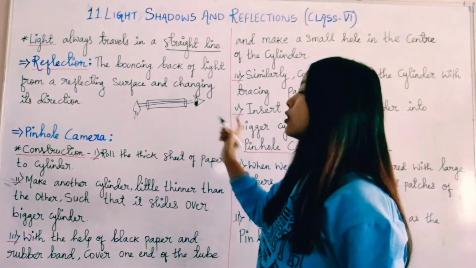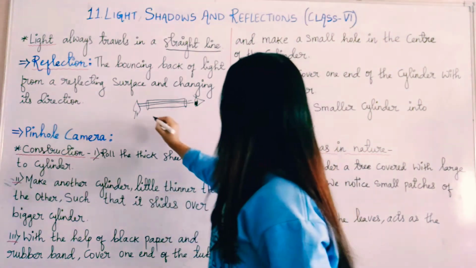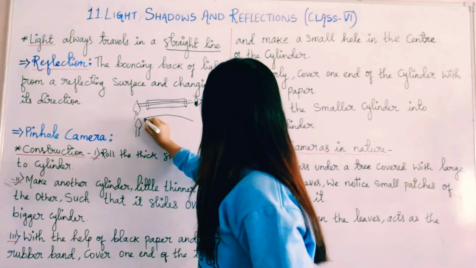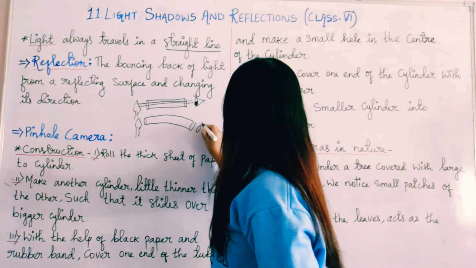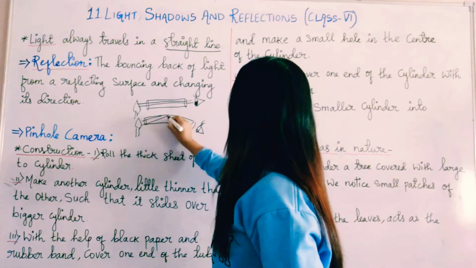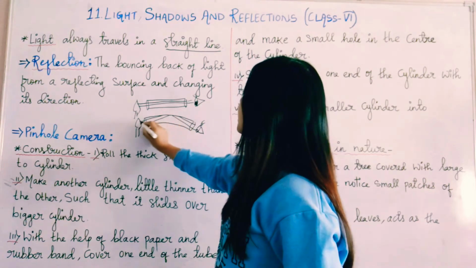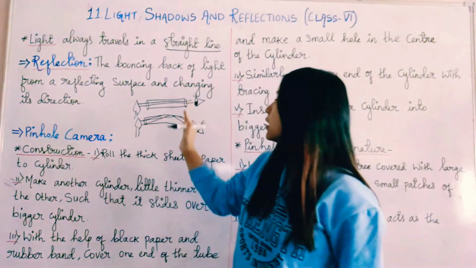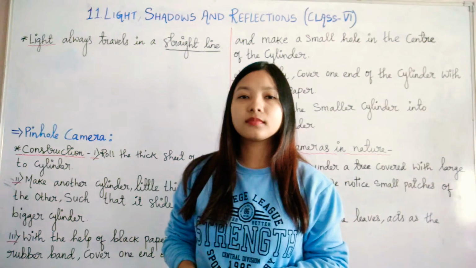But instead of a straight pipe, if we take a bent pipe, then what will happen? Let's say this is the flame, but your pipe is bent like this. If you try to see through this, the light will fall here, but as it is traveling in a straight line, you won't be able to see it. So this activity proves that light travels in a straight line.